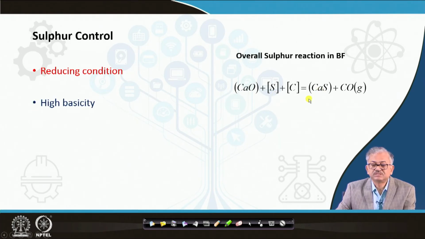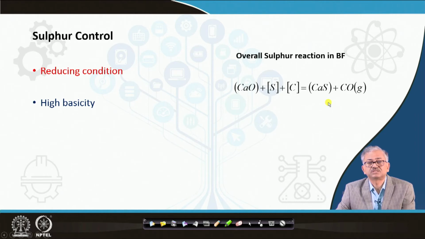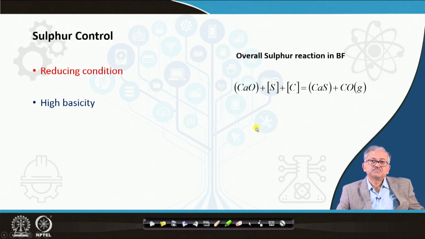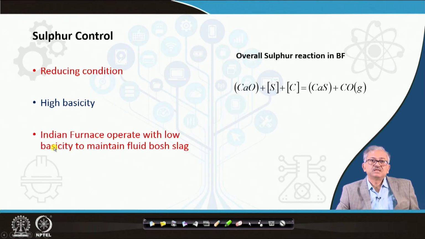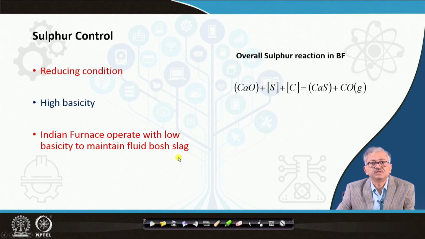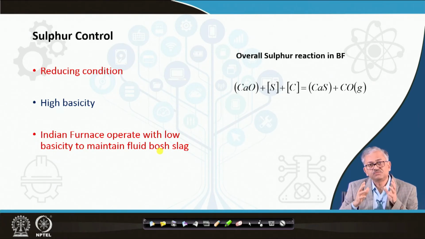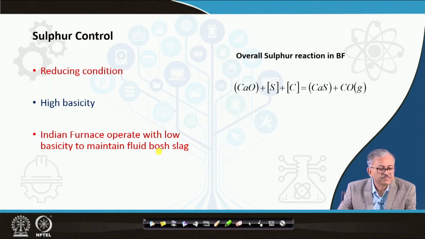And then high basicity, obviously if your basicity is high, as the activity of CaO increases, this reaction will move in the forward direction. More the basicity, more you will be able to remove the sulfur, okay, but I have a limitation. Indian blast furnaces operate with low basicity to maintain a fluid Bosh slag. That is very important. We cannot increase the basicity too high because of alumina content. I am repeating this thing.